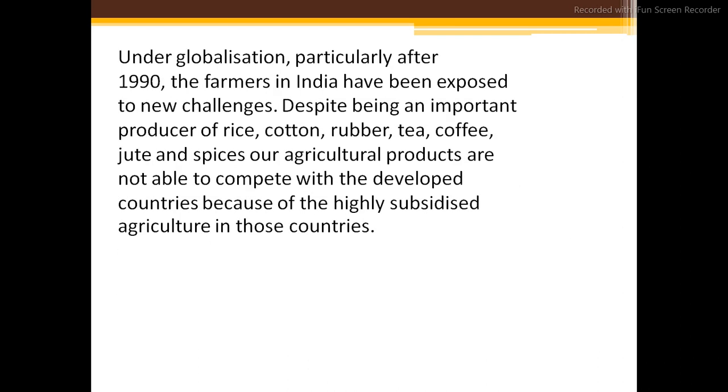Next, under globalization, particularly after the 1990s, the farmers in India have been exposed to new challenges. And what was the new challenge? Besides being an important producer of rice, cotton, rubber, tea, coffee, jute and spices, our agricultural products are not able to compete with the developed countries because of highly subsidised agriculture in those countries. Because of the subsidies given in their country, we are not able to compete with them.